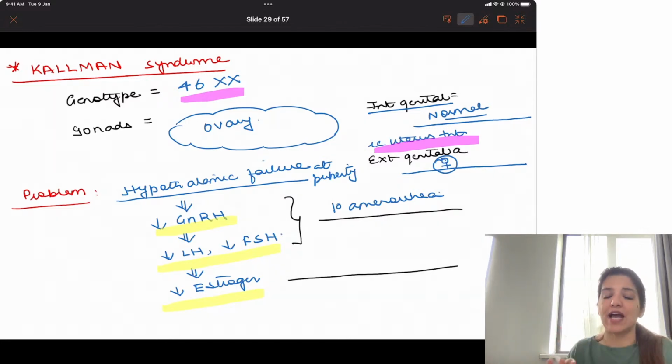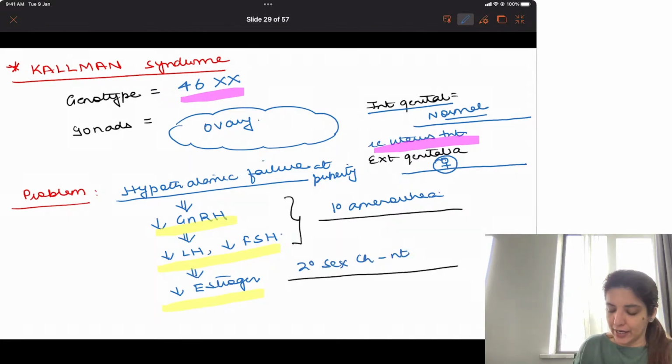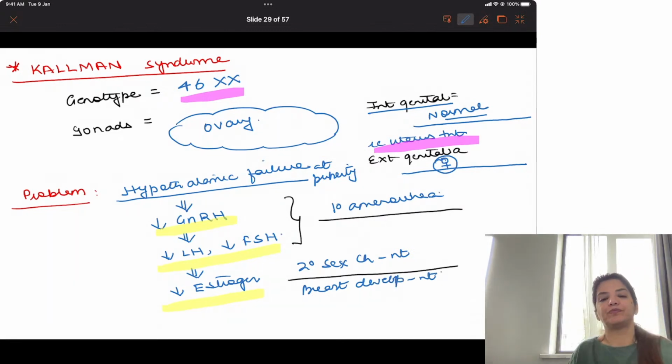Now, because at puberty the level of estrogen is less, for development of the breast, what was needed? For development of the breast, estrogen was needed, right? And because estrogen levels are less, secondary sexual characteristics will be absent. In other words, breast development will be absent.